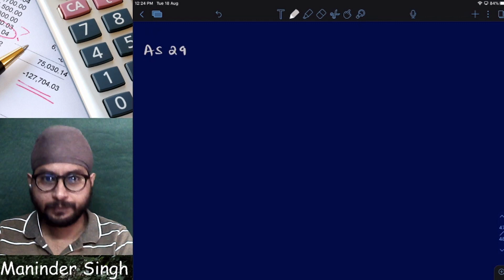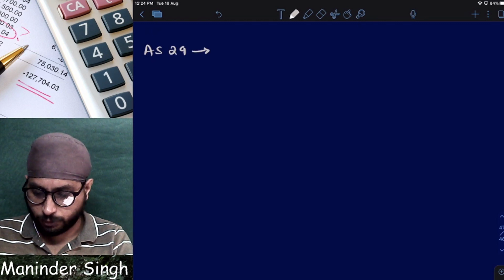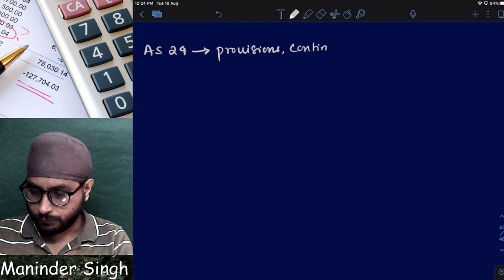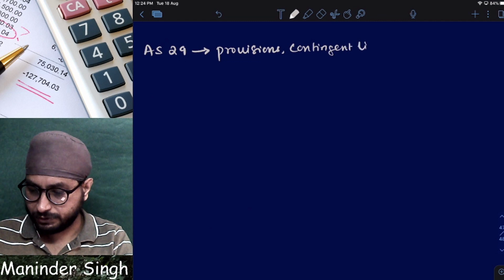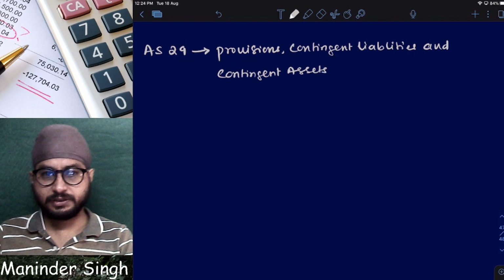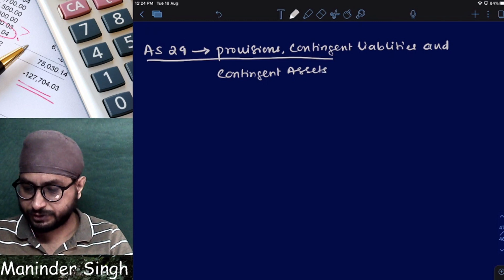AS 29. What is AS 29, sir? What is AS 29? Provisions, contingent liabilities and contingent assets. Provisions, contingent liabilities and contingent assets is our standard.